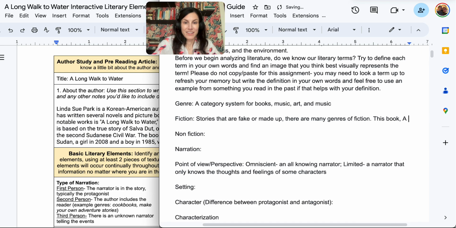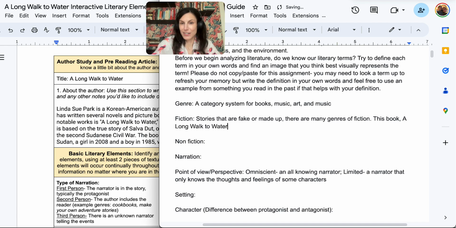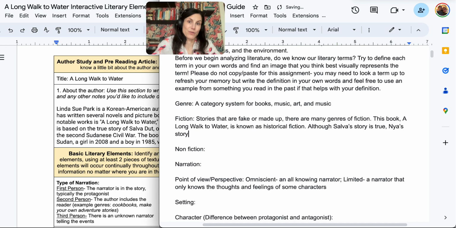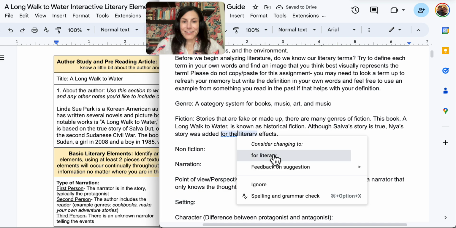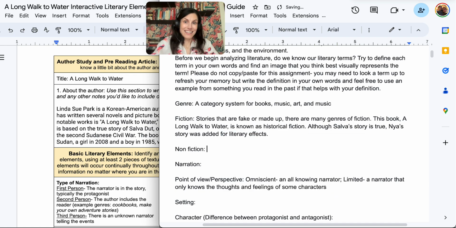This book, A Long Walk to Water, is known as historical fiction. Although Selva's story is true, Naya's story was added for, we could say, the literary effects. I don't want to give anything away. So then we have nonfiction. Those would be your true stories, so stories that actually happened.